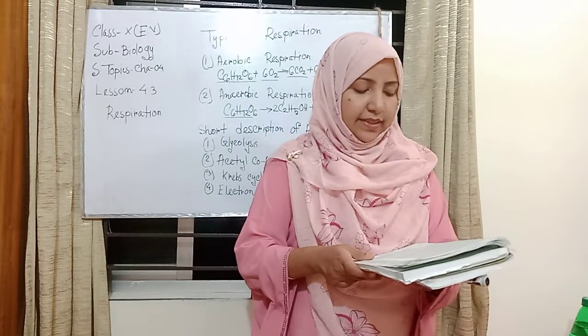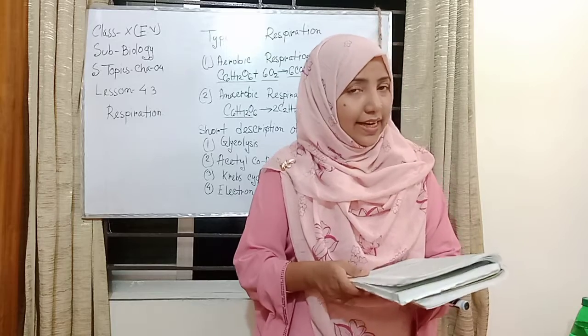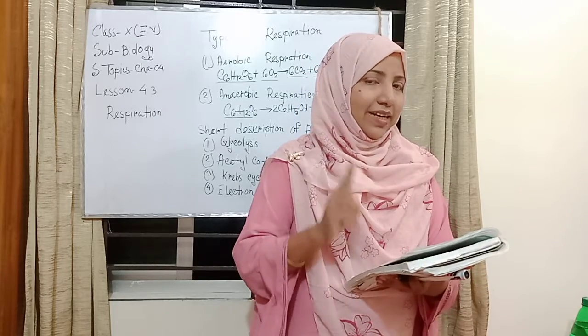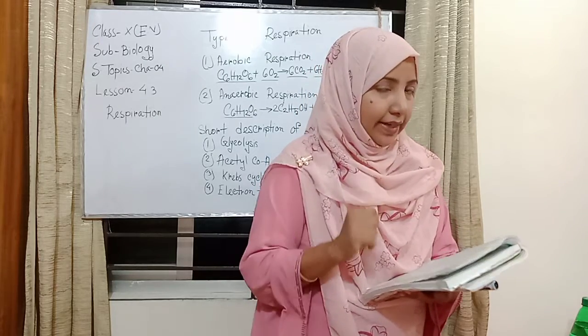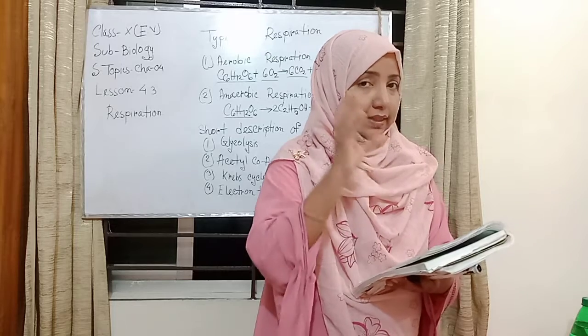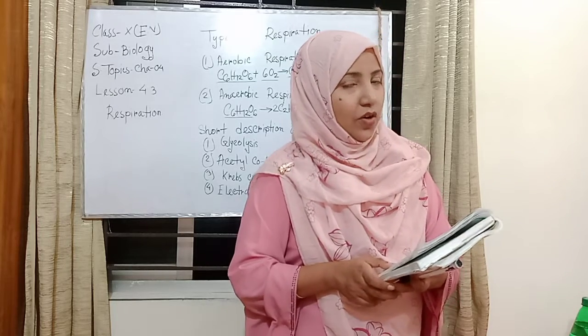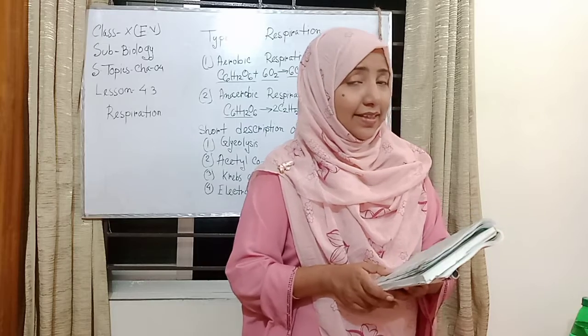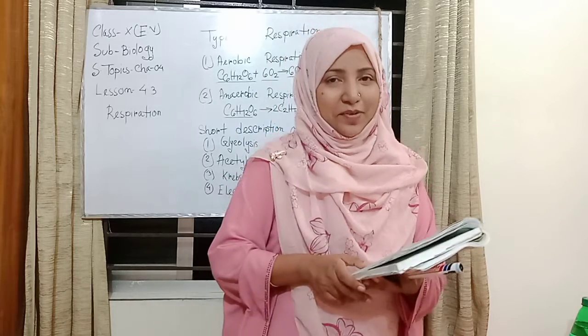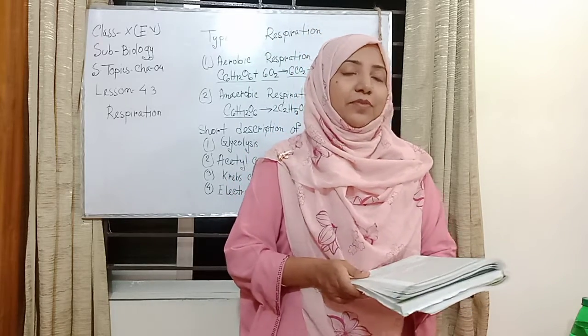Respiration takes place in the cytoplasm and mitochondria. Basically, it takes place in two cell organelles: the first is the cytoplasm and the second is the mitochondria. We know the mitochondria's other name is the powerhouse of the cell. Now, the types of respiration.